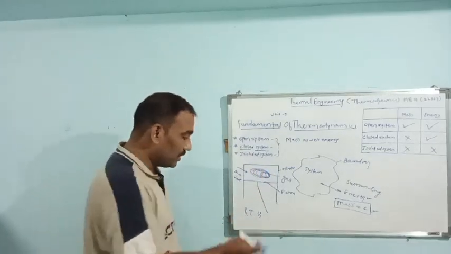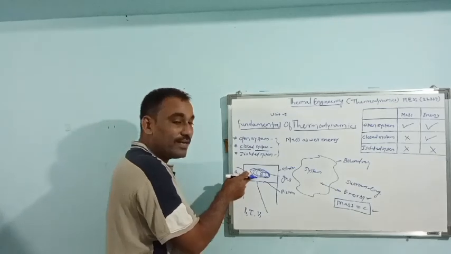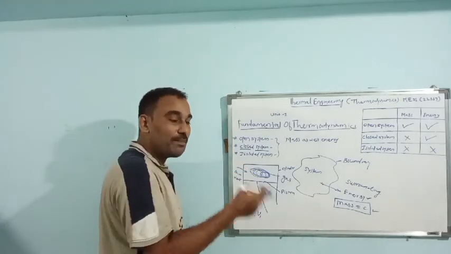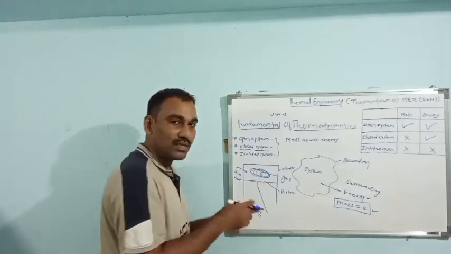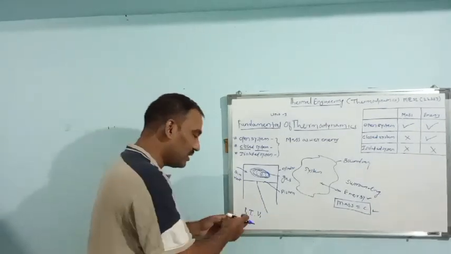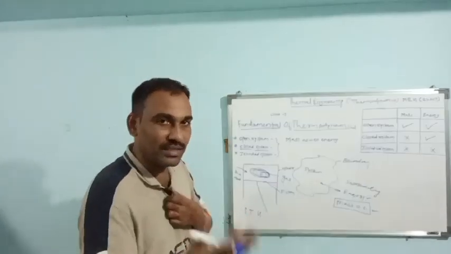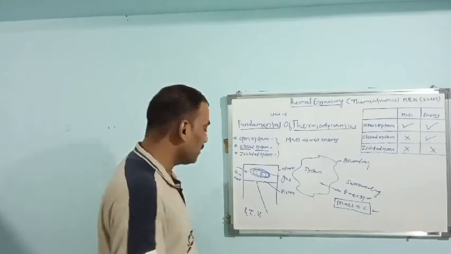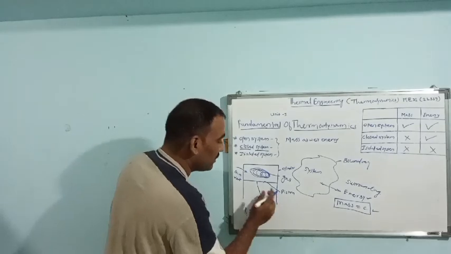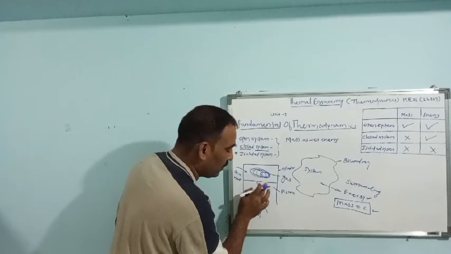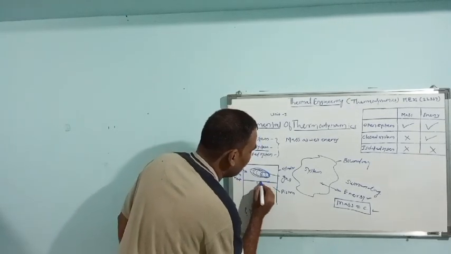Now if I transfer the heat to that gas, what happens? All these properties, pressure, temperature, volume, are the properties of thermodynamic system, and we will cover this in the next session according to our curriculum given in the syllabus by MSBTE.